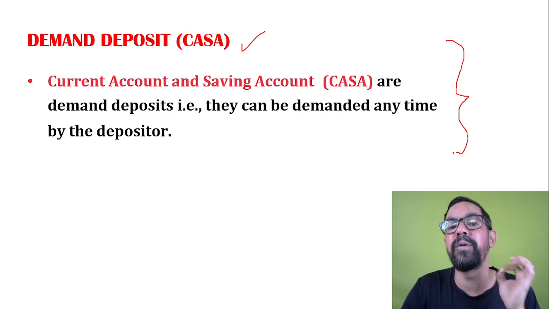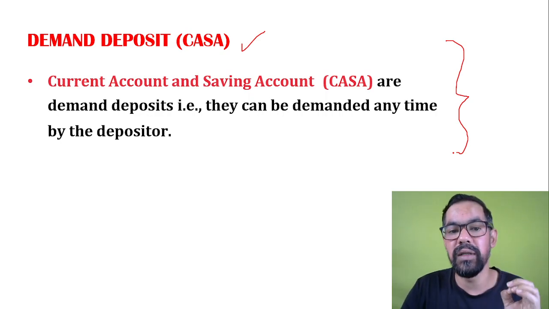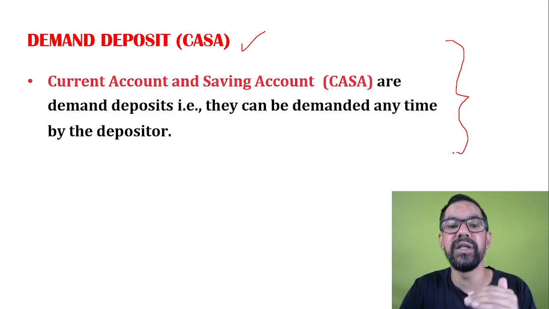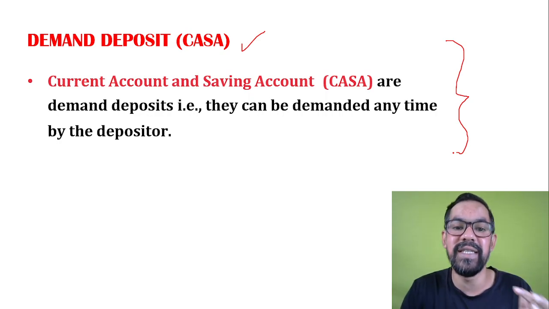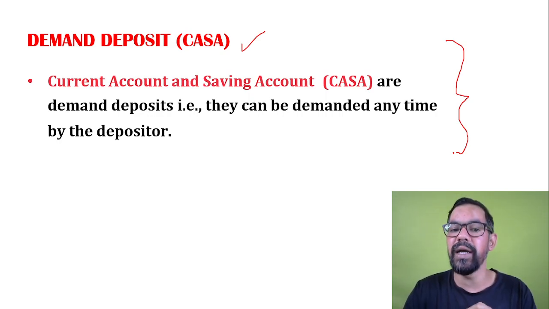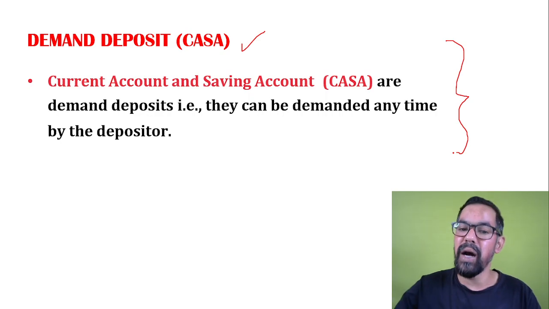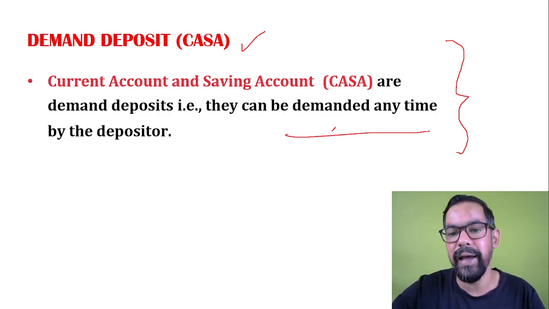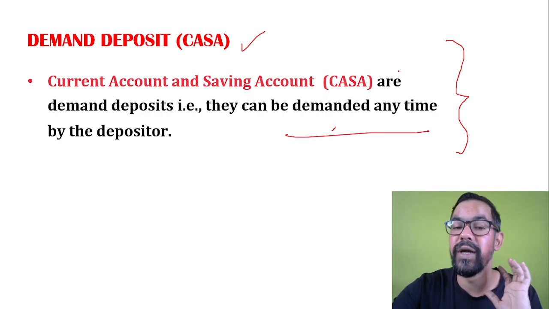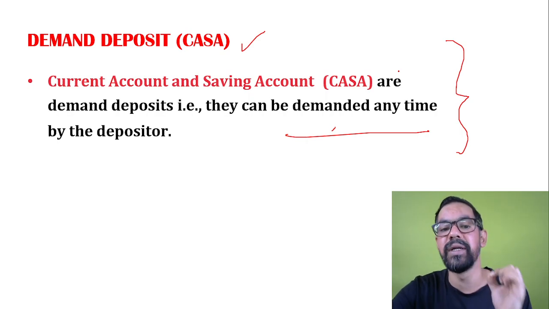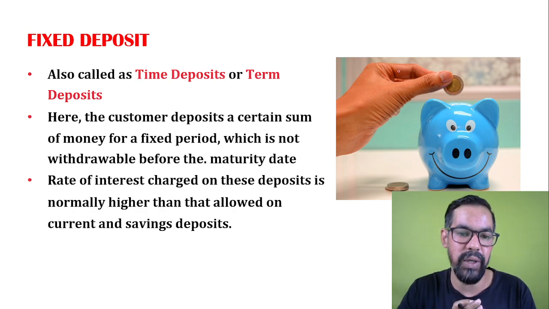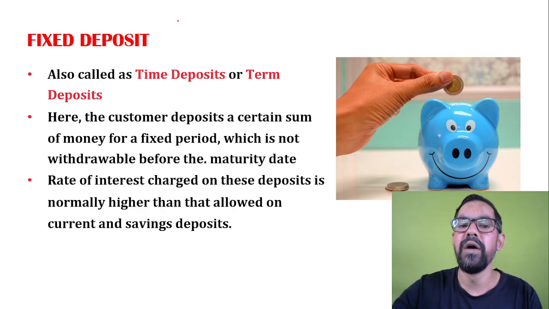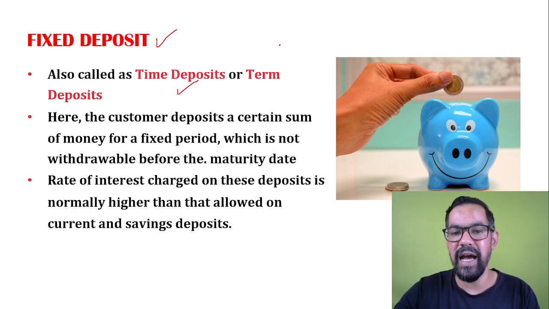So the bank has to maintain a limit of cash in their branches, so they can manage these kinds of transactions. Okay, so current account and saving account are demand deposits. They can be demanded anytime by the depositor. Hope you get this particular thing clearly, and do remember this one. So many times the examiner generally asks: CASA deposit is also known as? Okay, now the next one is fixed deposit, or term deposit, or time deposit.